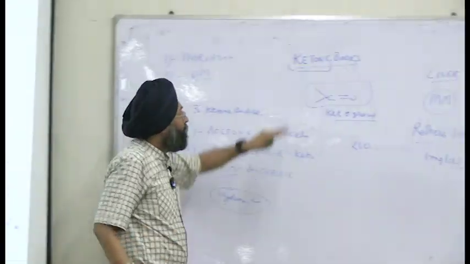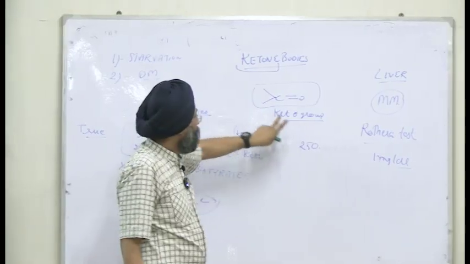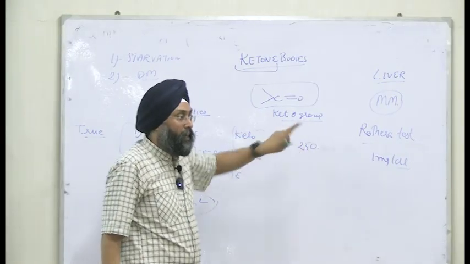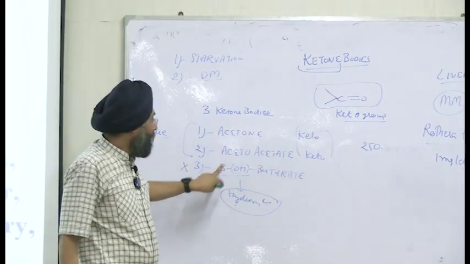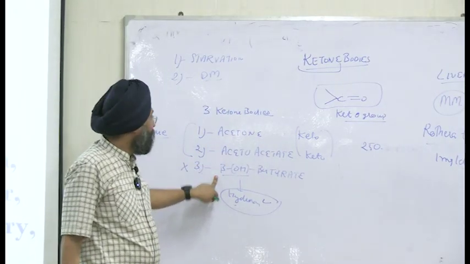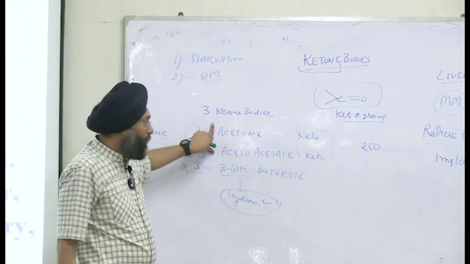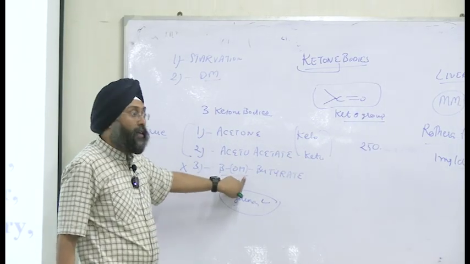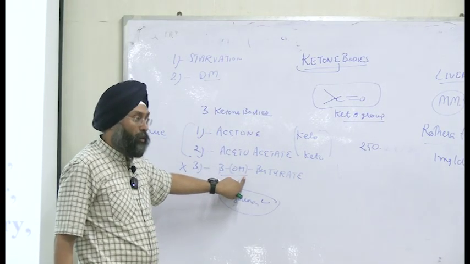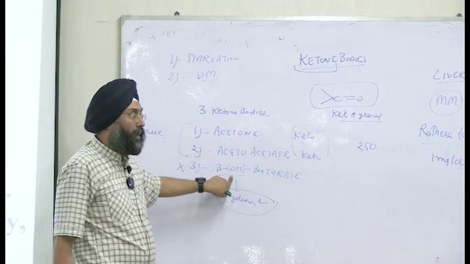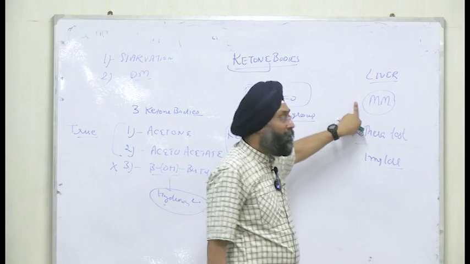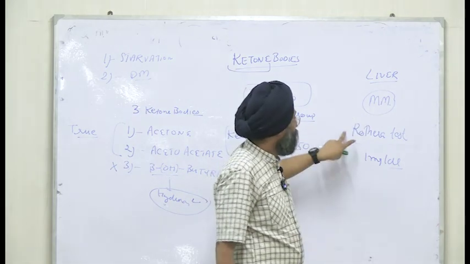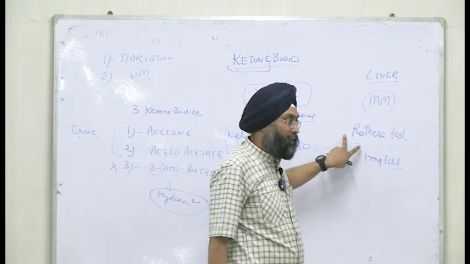So I repeat, ketone bodies contain a keto group, right? There are three ketone bodies: acetone, acetoacetate, and beta-hydroxybutyrate. The first two are true ketone bodies, and the third doesn't contain a keto group, so it is not a true ketone body; it contains a hydroxy group, right? The organ for synthesis is the liver, the organelle is the mitochondrial matrix, and the urine test is the Rothera test, right?